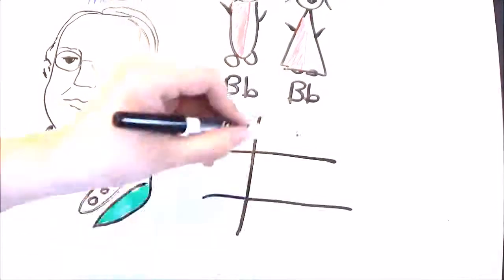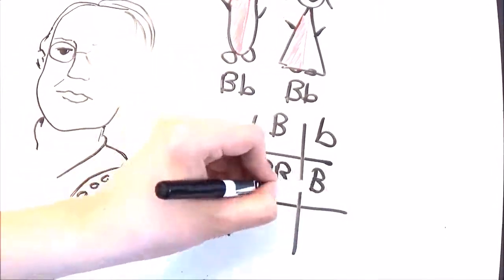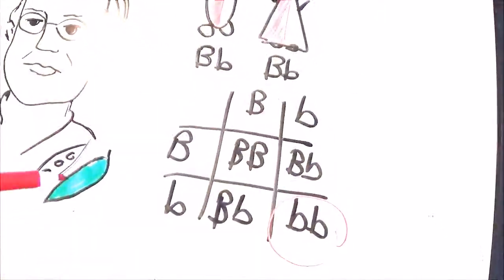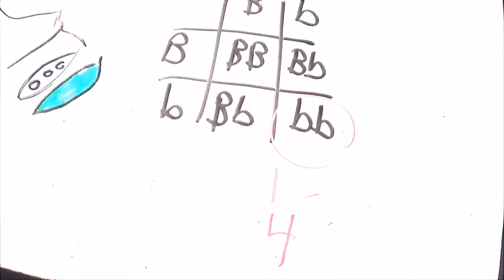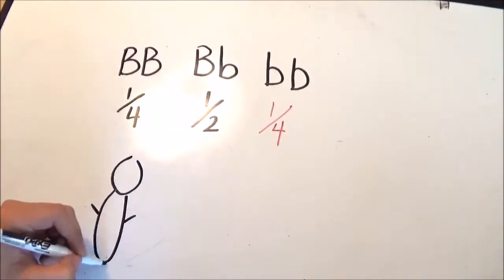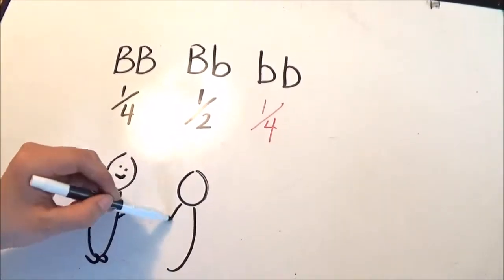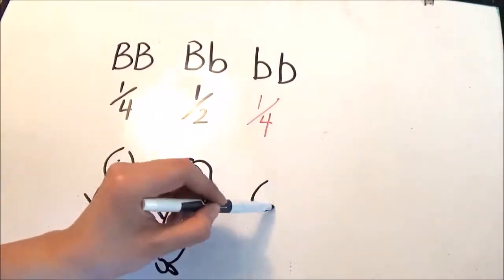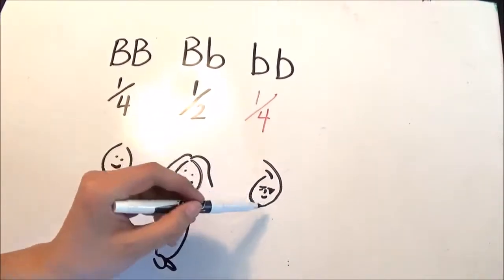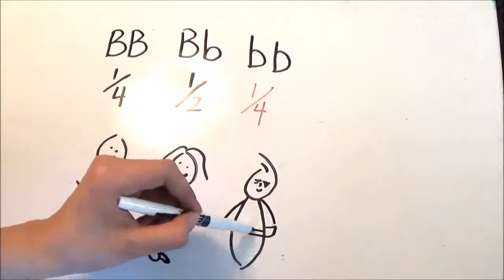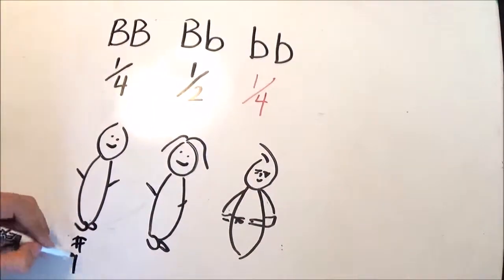A Punnett square shows the expected ratios of the offspring of heterozygous parents. There's a 1 in 4 chance of producing a child with two recessive alleles. The other expected genotypic ratios are 1/4 of the offspring will have two dominant alleles, and 1/2 of the offspring will have a heterozygous genotype. These individuals will not be affected by a recessive disorder since they have a dominant allele.